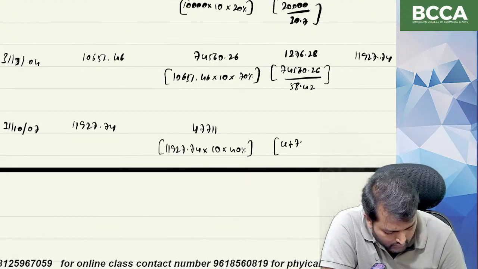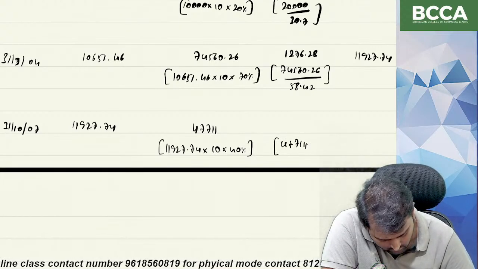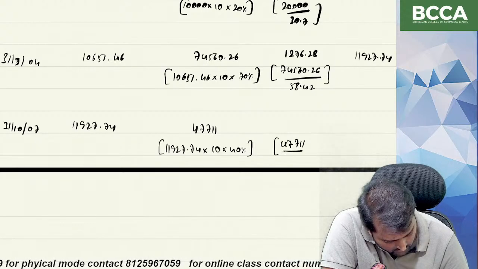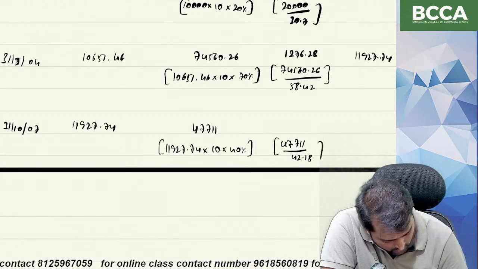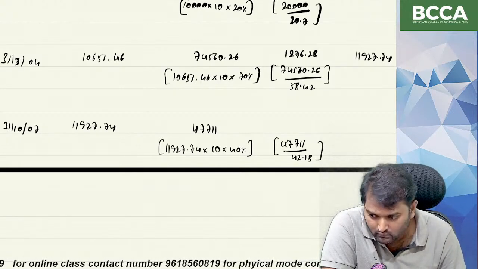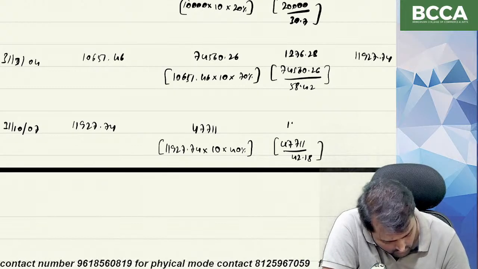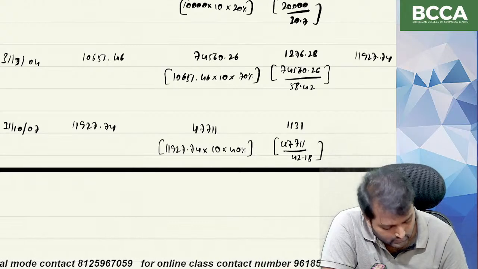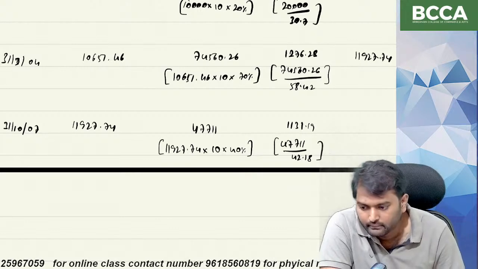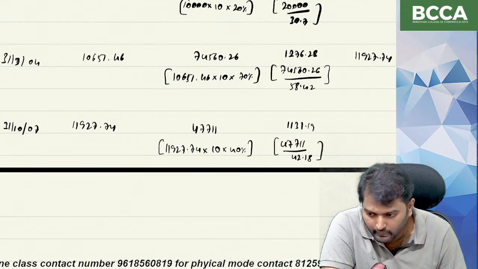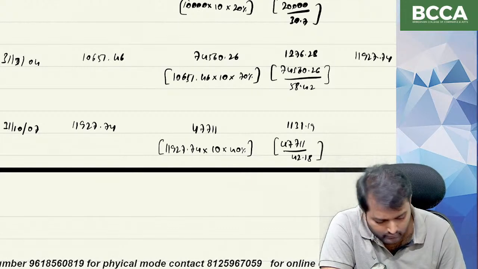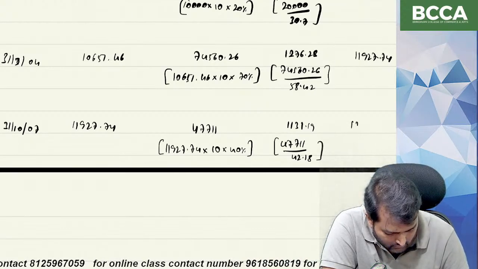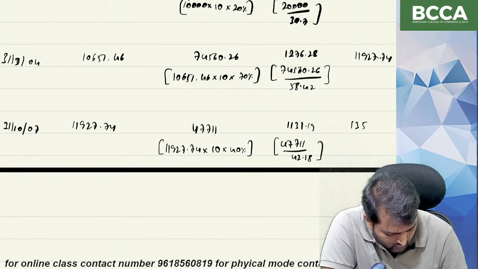How many units are you going to get? 47,711 divided by 42.18 gives 1,131.19 units. Overall closing units 13,058.93.